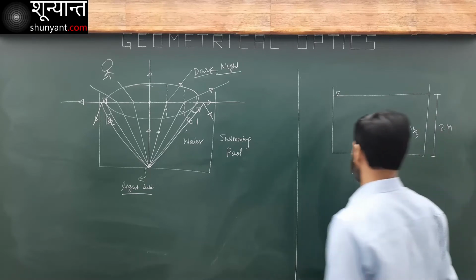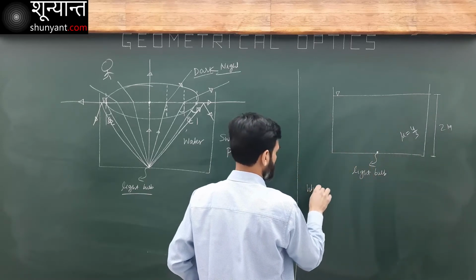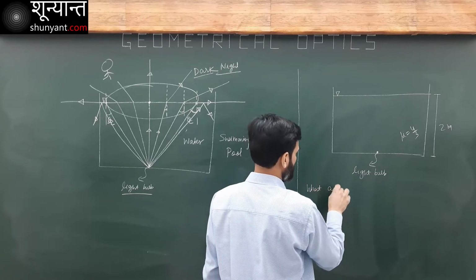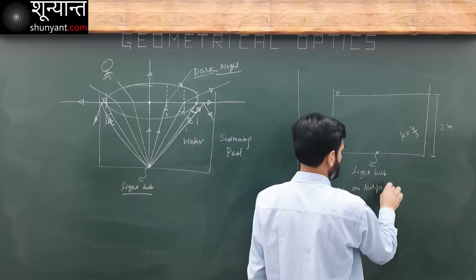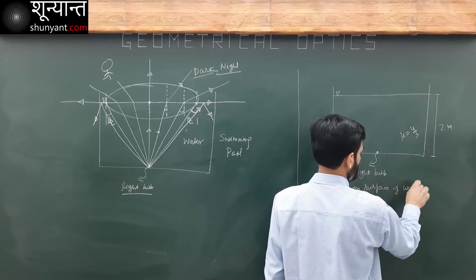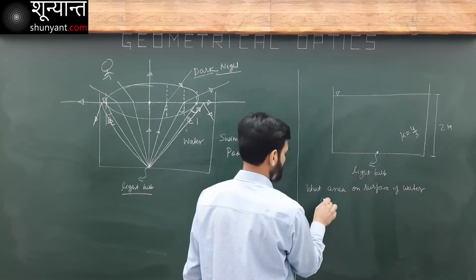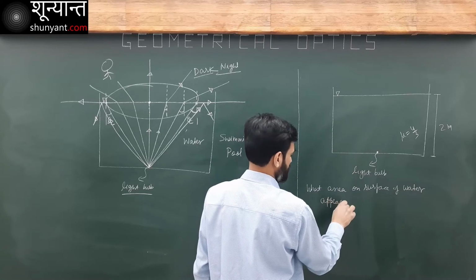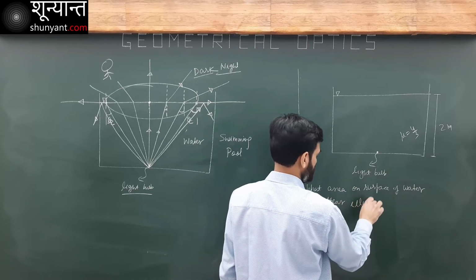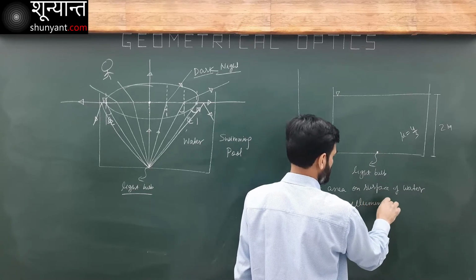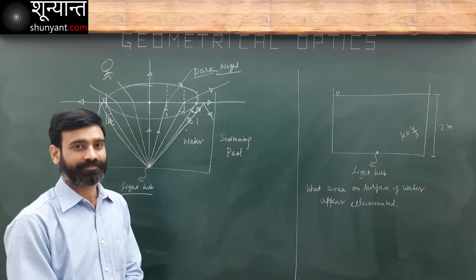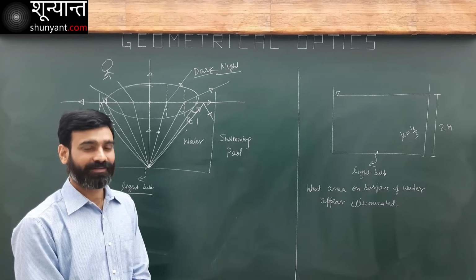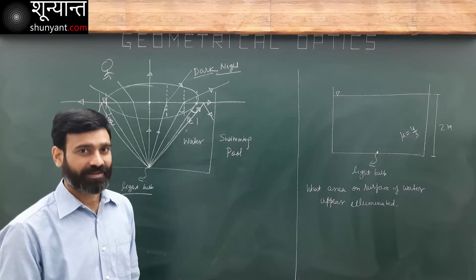The question is, what area on the surface of water appears illuminated? What do you think? Try to answer this.